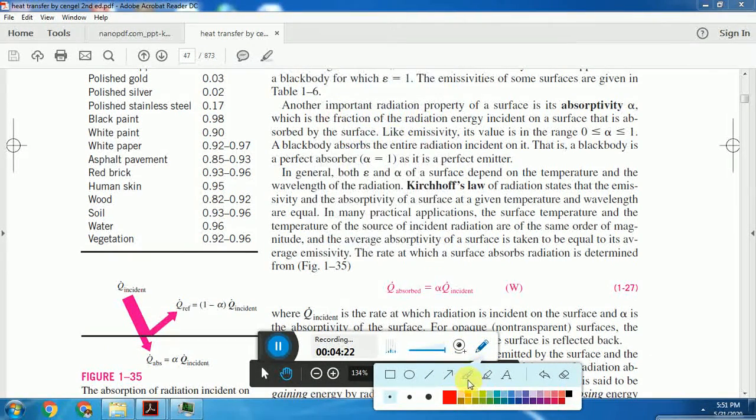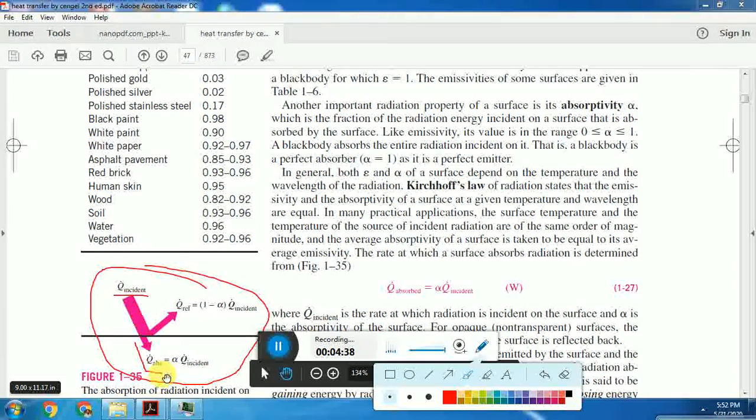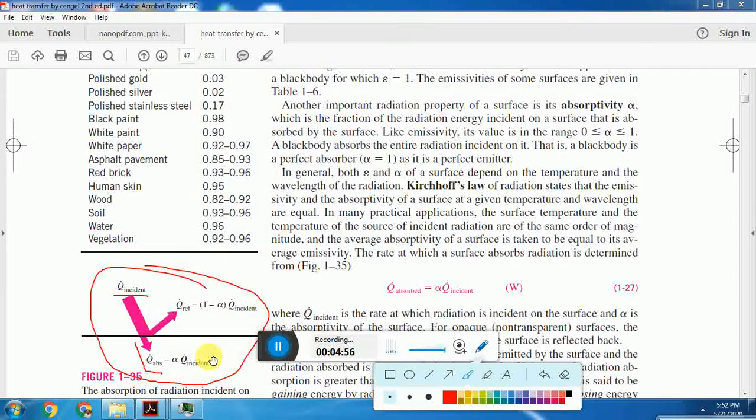If Q_i is the incident radiation and Q_abs is the energy absorbed by that surface, then the energy absorbed by the surface is equal to alpha times Q_incident. It gives us a sense of what fraction of the radiation incident on the surface is absorbed by that surface.